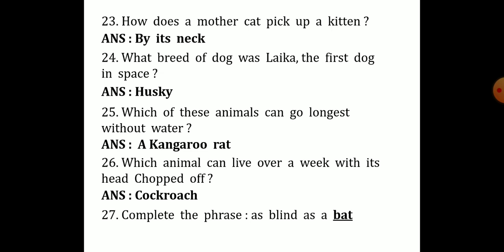So as blind as a bat. That is the correct answer. And the next one is, name the largest seabird that uses its wings for swimming. It is the emperor penguin of Antarctica. Emperor penguin of Antarctica.